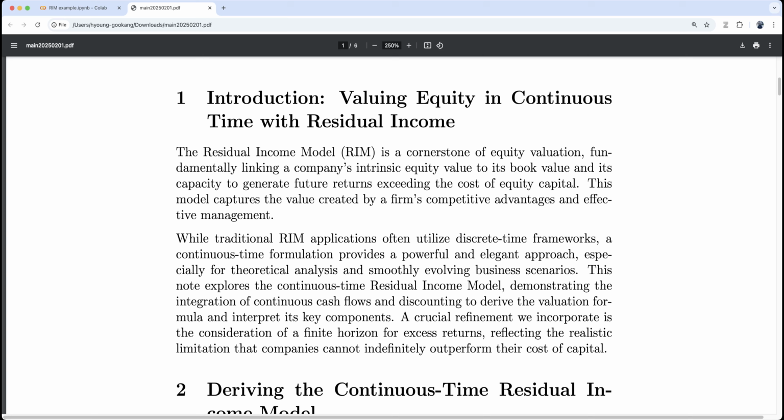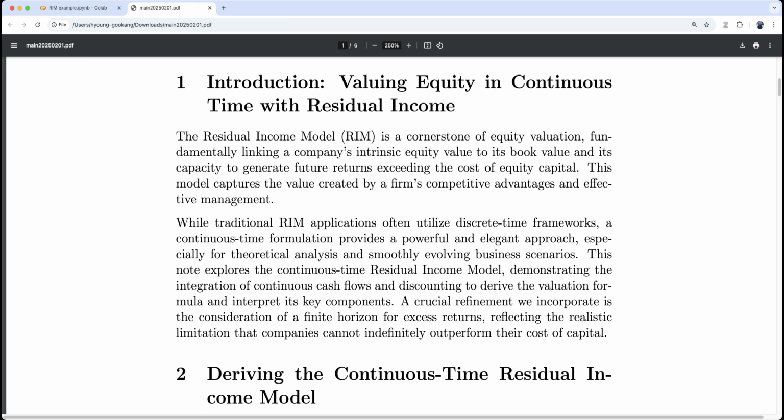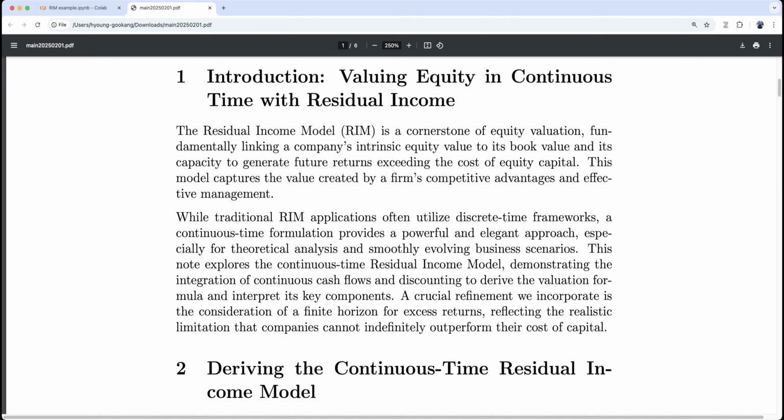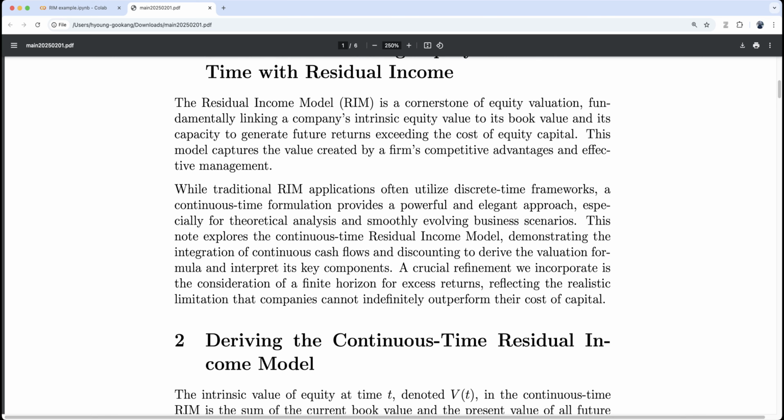This note explores the continuous time residual income model, demonstrating the integration of continuous cash flow and discounting to derive the valuation formula and interpret its key components. A critical refinement we incorporate is the consideration of a finite horizon for excess return, reflecting the realistic limitation that companies cannot indefinitely outperform their cost of capital.